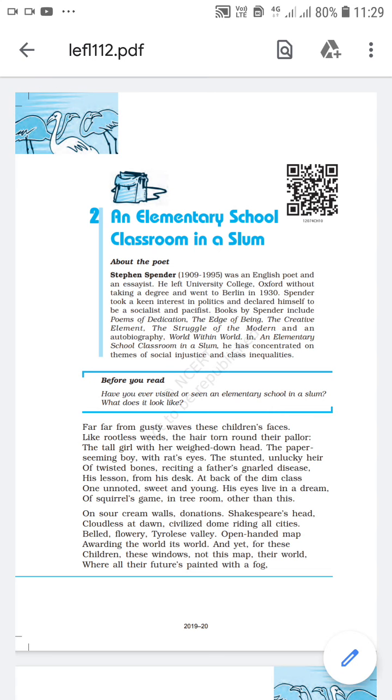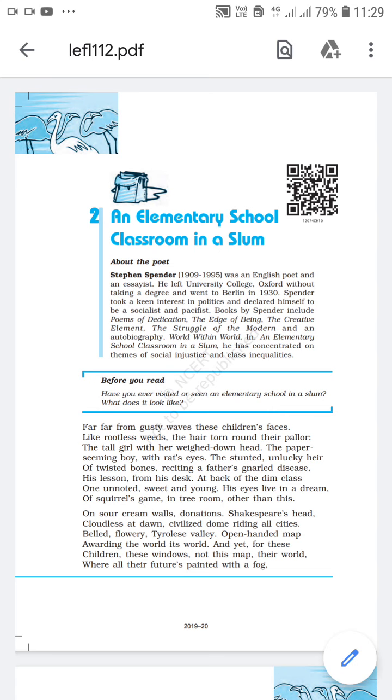The hair torn round their pallor. Pallor means pale faces. Their hair is not neatly done. It falls on their pale faces, and the children are looking very untidy. They have not combed their hair properly. So that's why the poet is saying that these children look like rootless weeds.